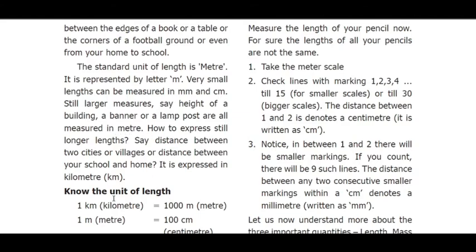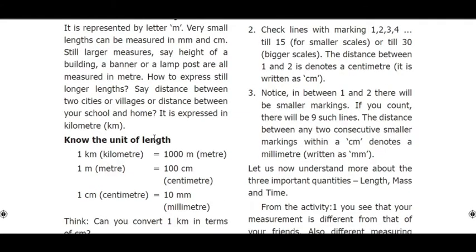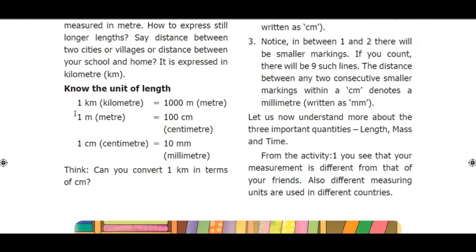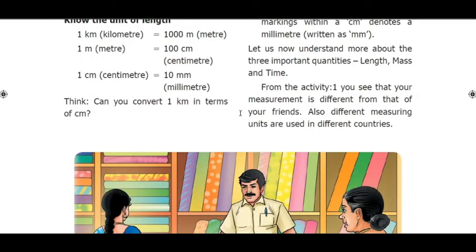Let us have a look at the units of length. 1 kilometer is equal to 1000 meters. 1 meter is equal to 100 centimeters. 1 centimeter is equal to 10 millimeters. 10 millimeters is 1 centimeter, 100 centimeters is 1 meter, 1000 meters is 1 kilometer. You have to keep this in your mind forever. You should not forget this table.